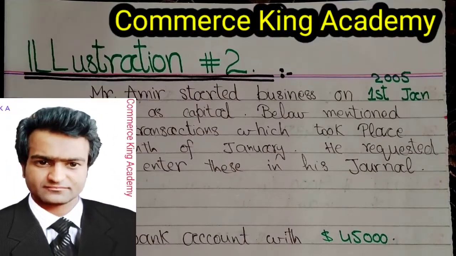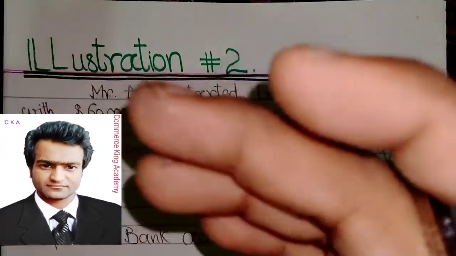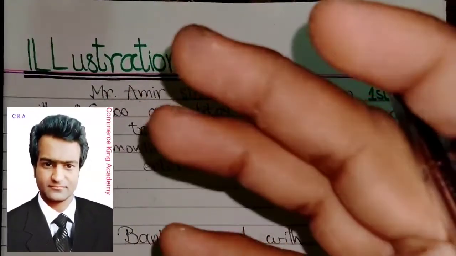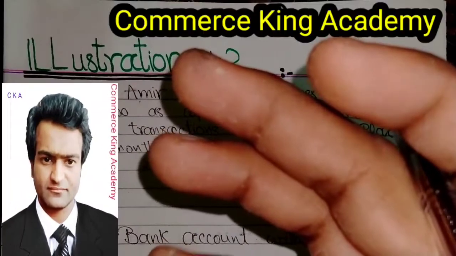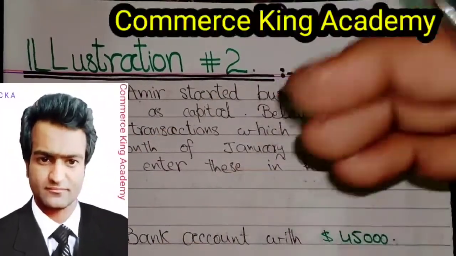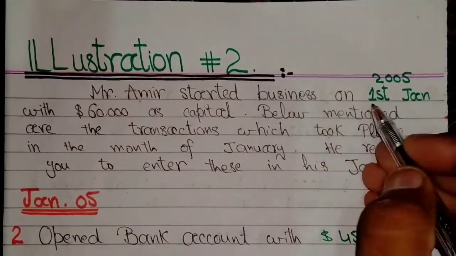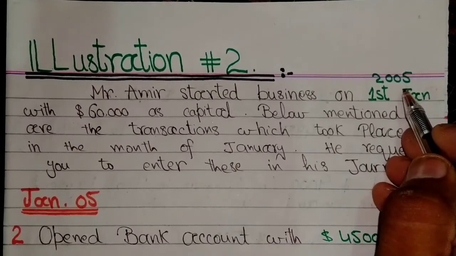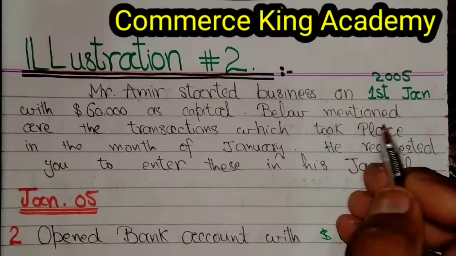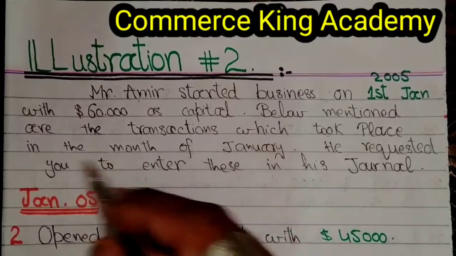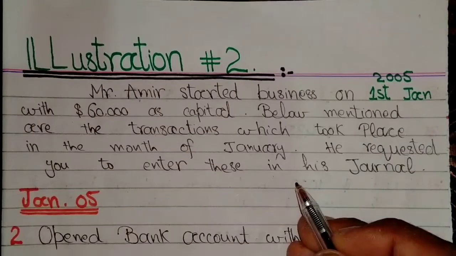As you know, we have done illustration number 1 in the last video of this chapter, which is journal. In today's video, we are going toward illustration number 2 without any delay. So let's get started. Illustration number 2. Mr. Amir started his business on 1st Jan 2005 with $60,000 as capital. Below mentioned are the transactions which took place in the month of January. He requested you to enter these in his journal.